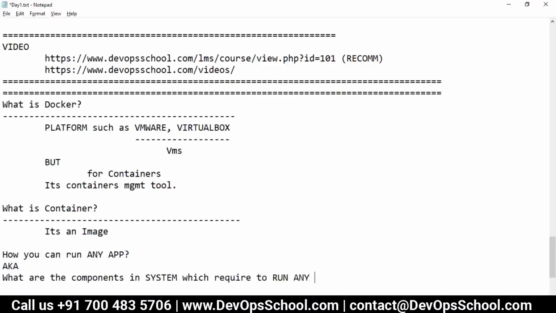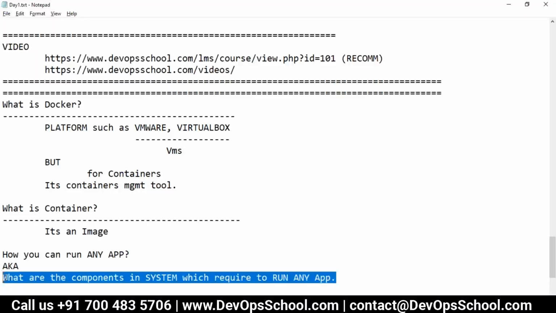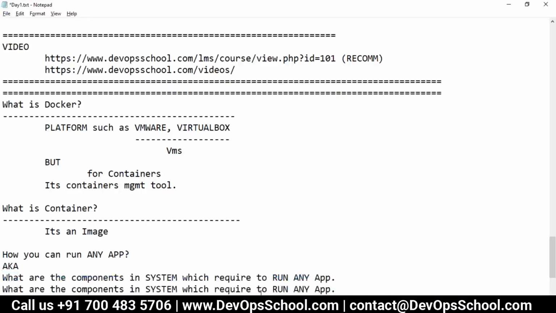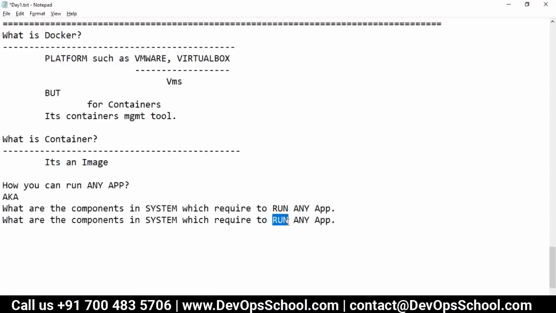Same question, but I put it in a different way. What are the components in the system which are required to access any applications? These are the two questions I'm asking you.